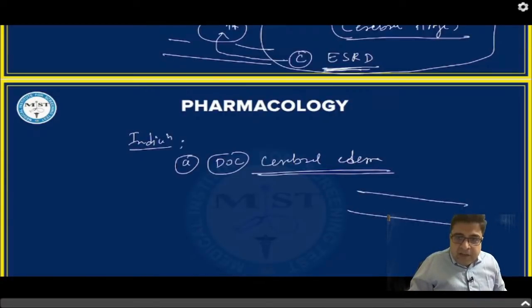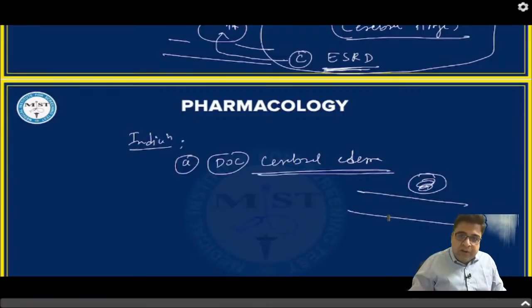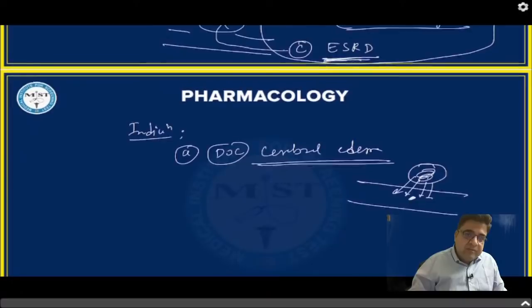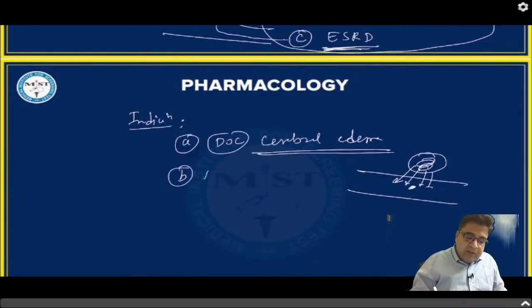In cerebral edema, the artery is now intact. The bleeding has already taken place, the edema has already formed, and the hematoma is already formed. So if you give the medicine now, it will pull out the water and decrease the pressure on the brain structures. So it's a drug of choice for cerebral edema, and for raised ICT.